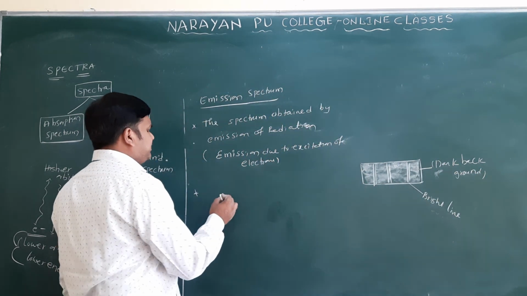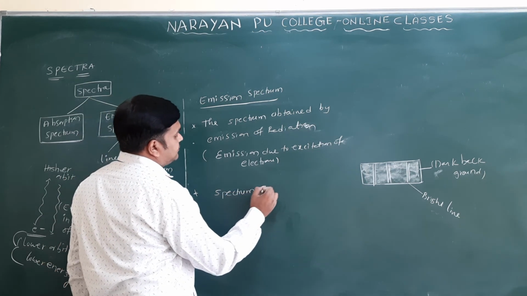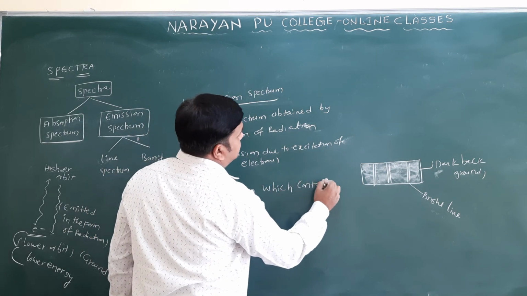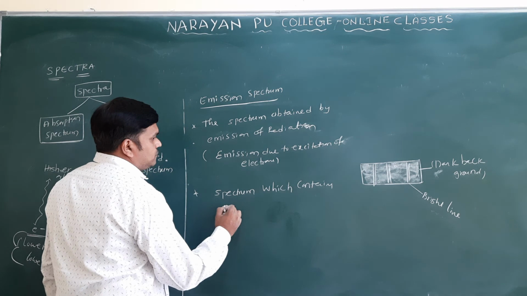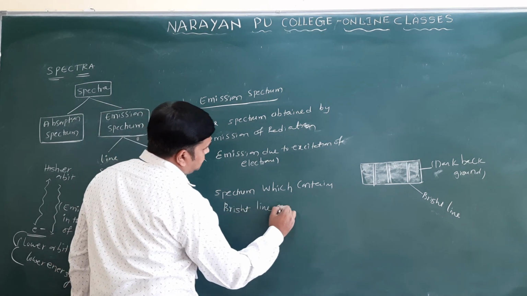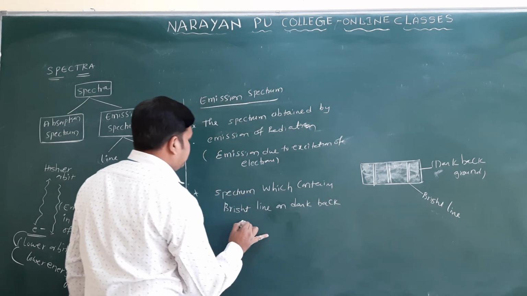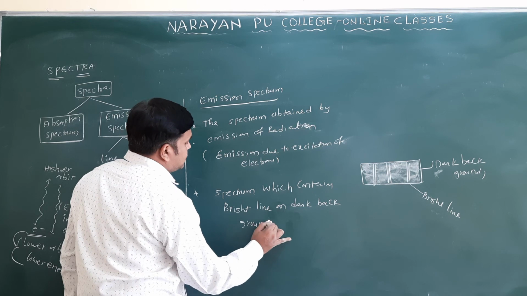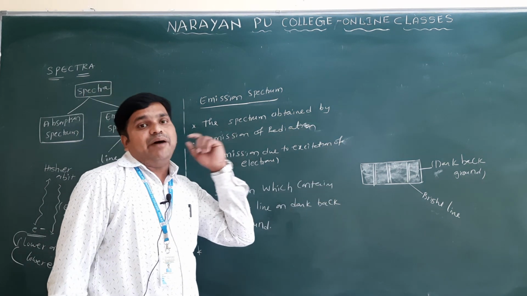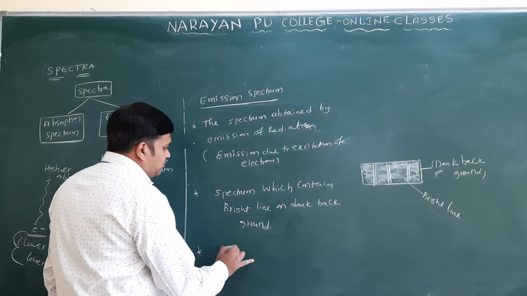The spectrum which contains bright lines on a dark background is the emission spectrum. Here also some gaps are there in this spectrum, so this also comes under a discontinuous spectrum.